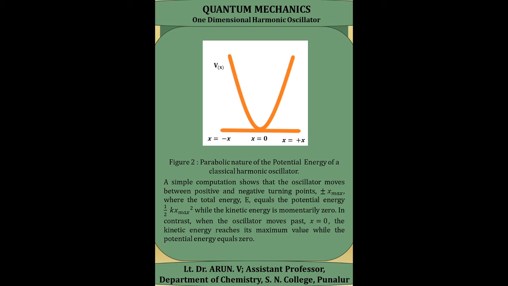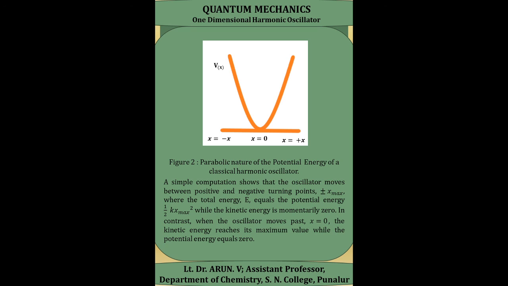A simple computation shows that the oscillator moves between the positive and negative turning points. That is, the positive turning point is plus x maximum and the negative turning point is minus x maximum, where the total energy is equal to the potential energy, that is equal to half k x maximum square, while the kinetic energy is momentarily equal to 0.